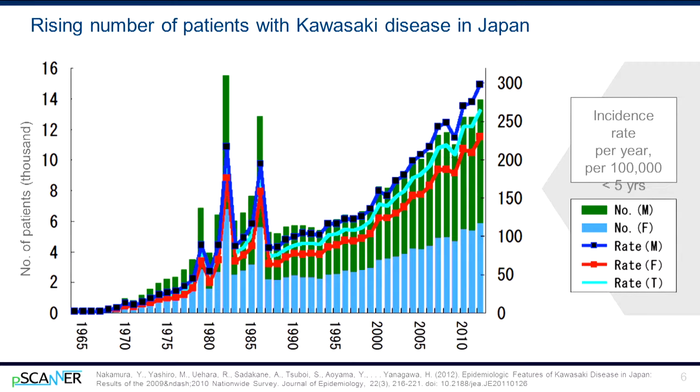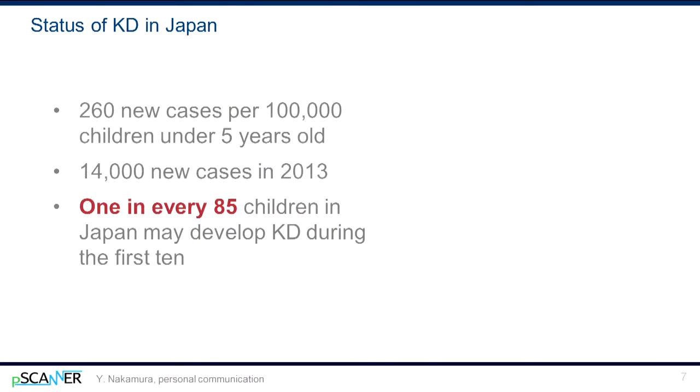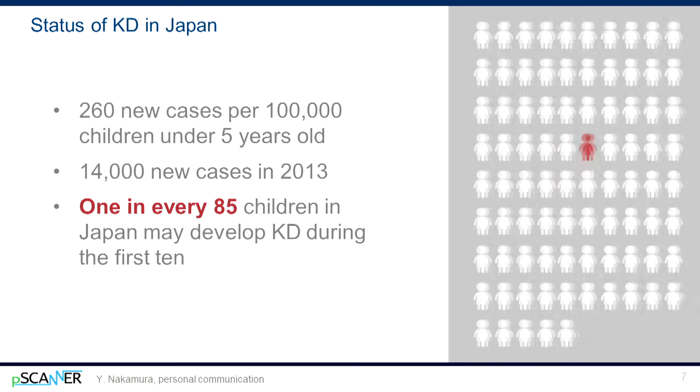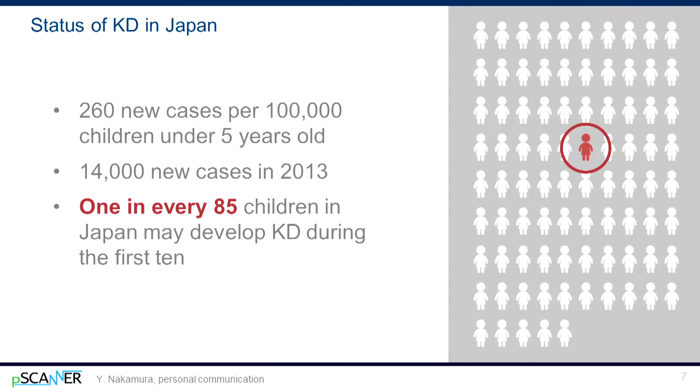These were nationwide epidemics. Some people think this pattern suggests the introduction of a new agent or environmental trigger into a highly susceptible population. Japan is the country of highest known incidence in the world. In Japan, there are 260 new cases per 100,000 children less than 5 years of age. In 2013, there were more than 14,000 new cases diagnosed and treated. Based on these numbers, 1 in every 85 children in Japan may develop KD during the first 10 years of